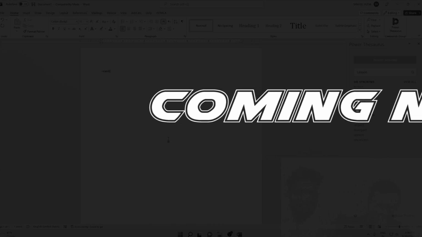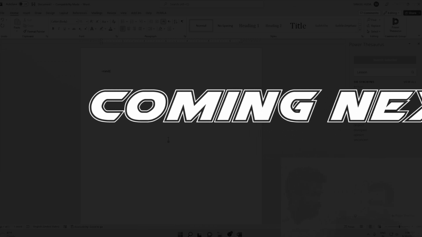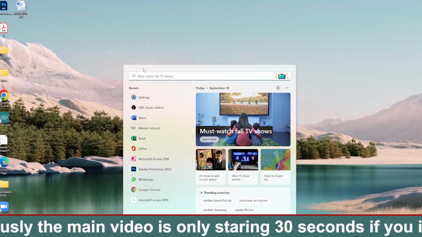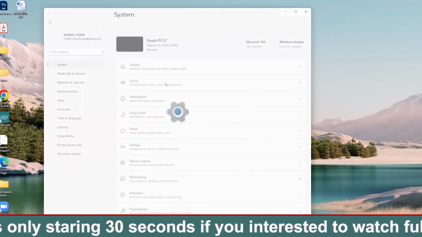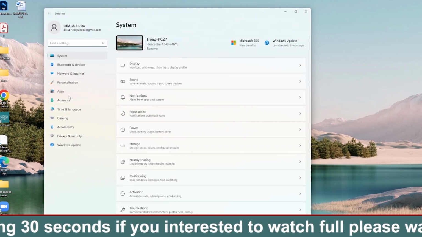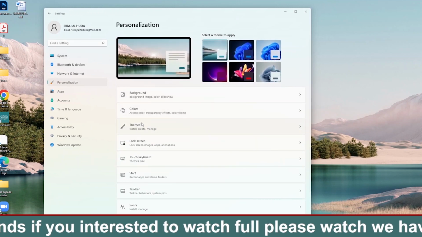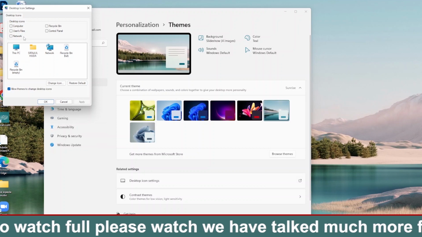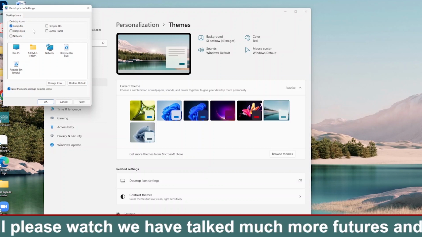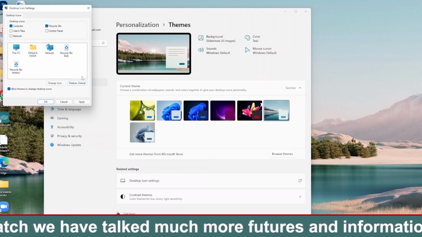We start this video on how to add desktop icons. Search for Settings, then Personalization, then Themes. After that, Desktop icons, and here you go. Whichever icon you want, you can just click, and you will get it on your desktop itself.